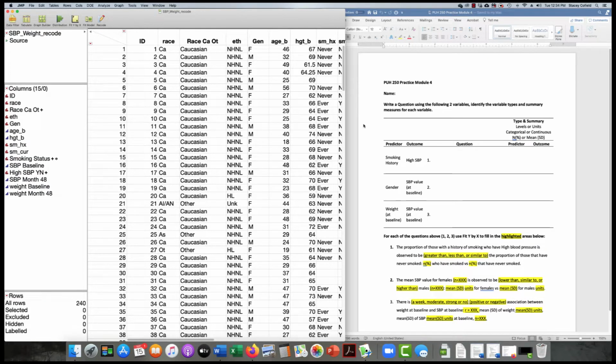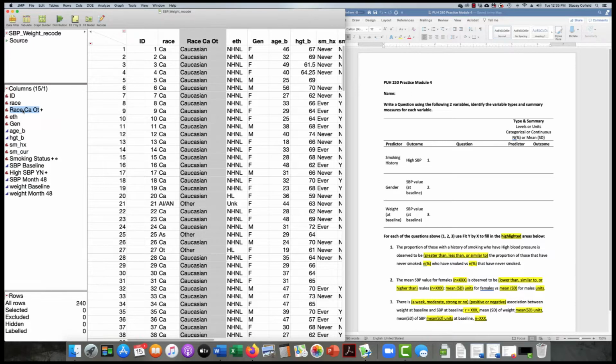For the practice 4 worksheet, begin with the SBP weight data. You can see here that I have my SBP weight recode, and over in the columns menu you can see that I have several formulas and some value ordering from different variables that have been recoded or formulas that have been created and saved. So pull up your recoded data and take a look at each of the variables.